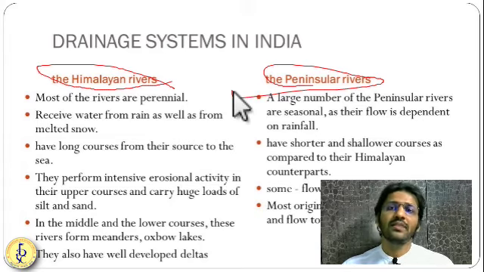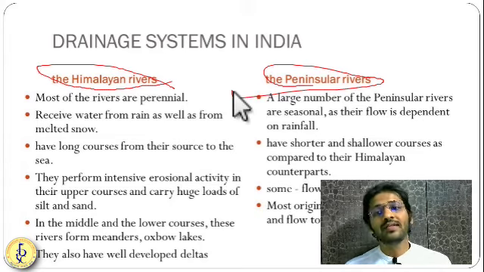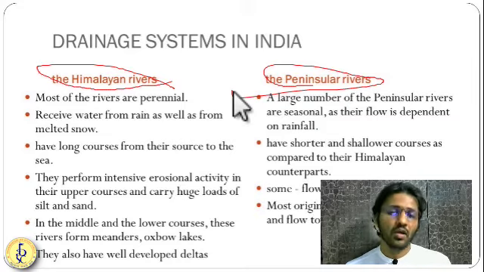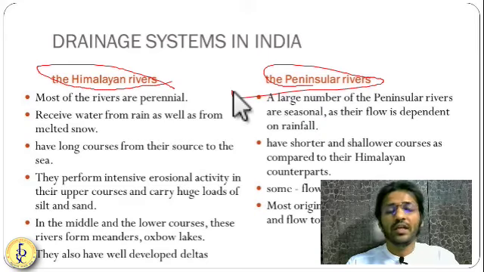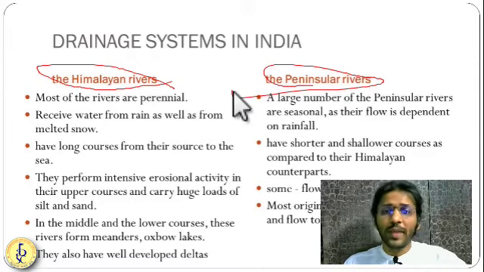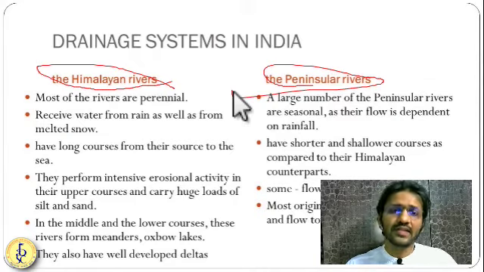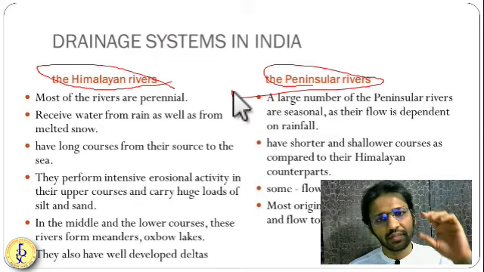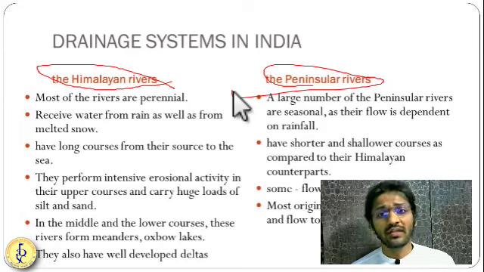The third thing is, these Himalayan rivers originate in a sedimentary mountain. As we know, Himalaya is a sedimentary mountain, a fold mountain. So they are carrying a huge amount of sediment along with them, and they deposit a huge amount of sediment on their way. Because of this huge sediment, they shift their course from one place to another from time to time. Getting it? In case of the peninsular river system, these characteristics are a little different. Peninsular river systems are very short. They are one of the oldest river systems in India.